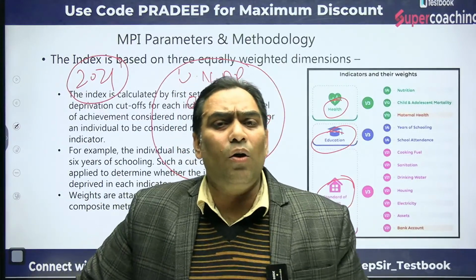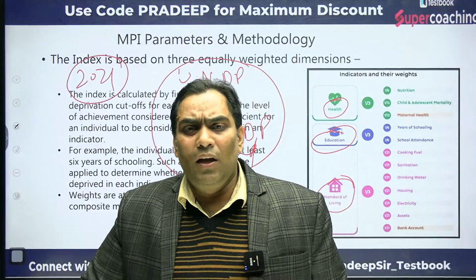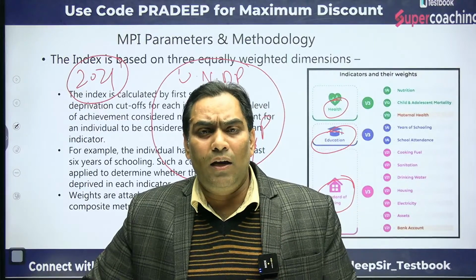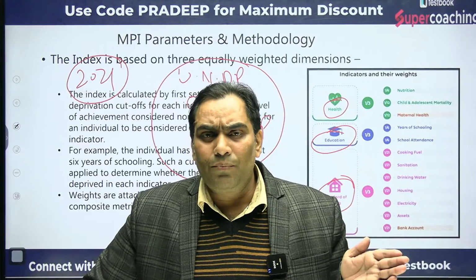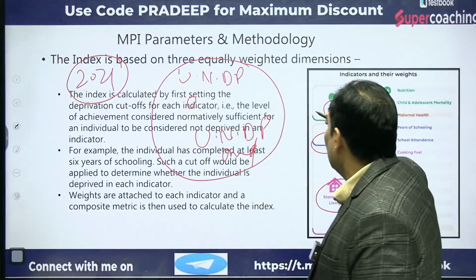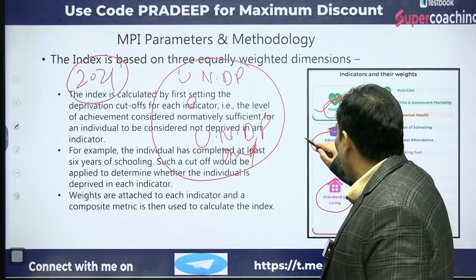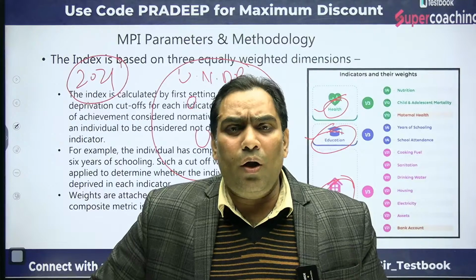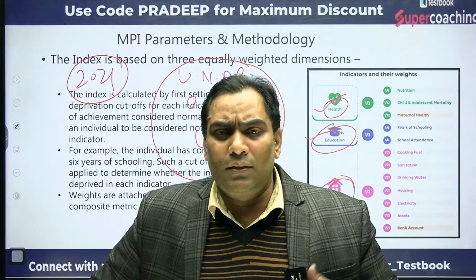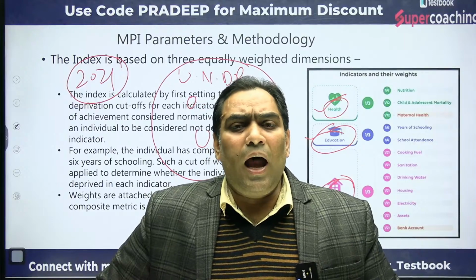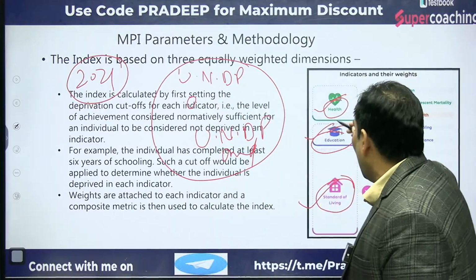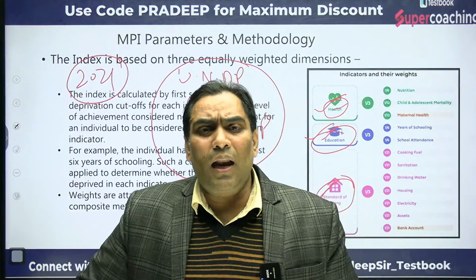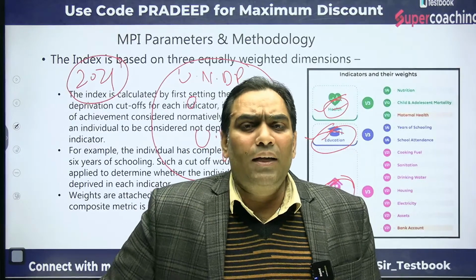NITI Aayog has taken 3 criteria for measuring multidimensional poverty, meaning there should be deprivation in 3 components: a health component, an education component, and a standard of living component. If any household or group of households or any citizen or group of citizens is deprived in these 3 components, health, education and standard of living, they are considered to be multidimensionally poor.